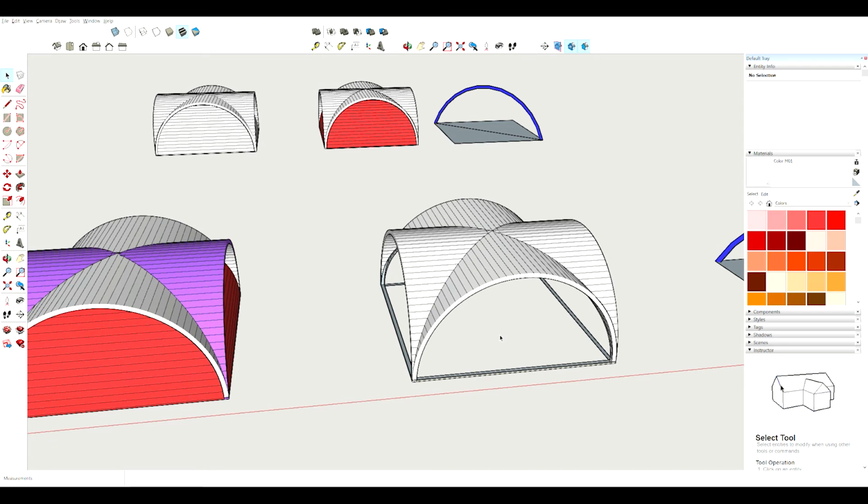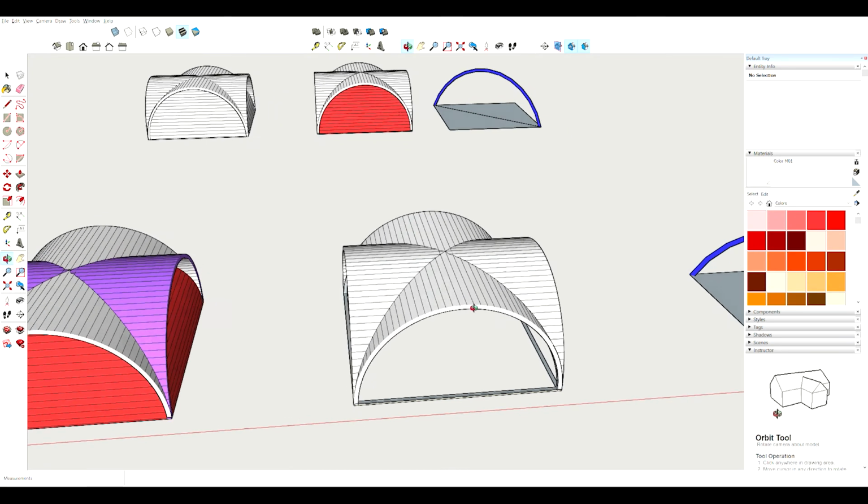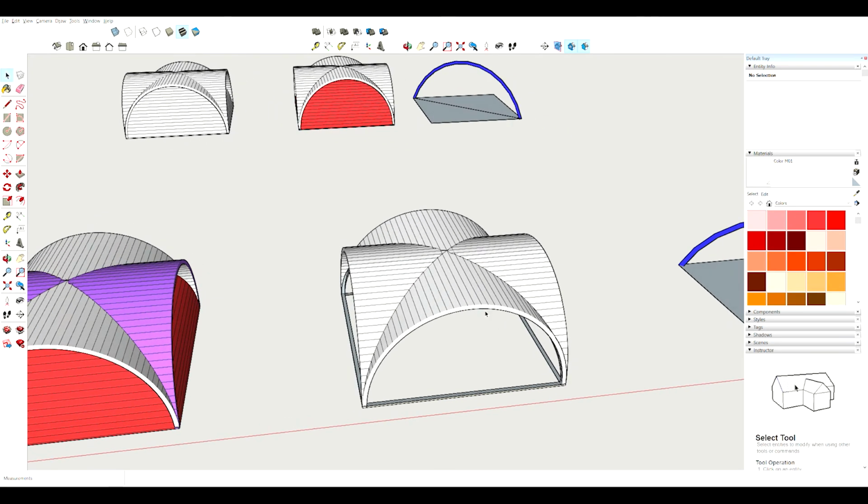Now we will continue into the gradual development of vaults, but before that we need to understand one simple thing, that is the amount of thrust and its relationship with the curvature or the height of the arch. Fine.